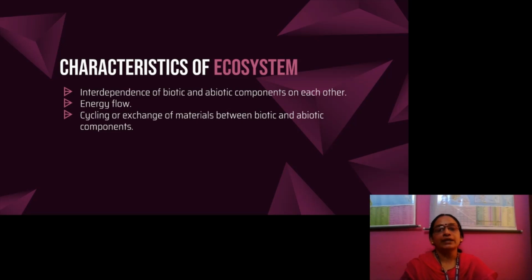Let us study the characteristics of an ecosystem. An ecosystem is an open system which requires regular input of energy and circulation of material for sustenance between its biotic and abiotic components. Its characteristics are the interdependence of biotic and abiotic components on each other.